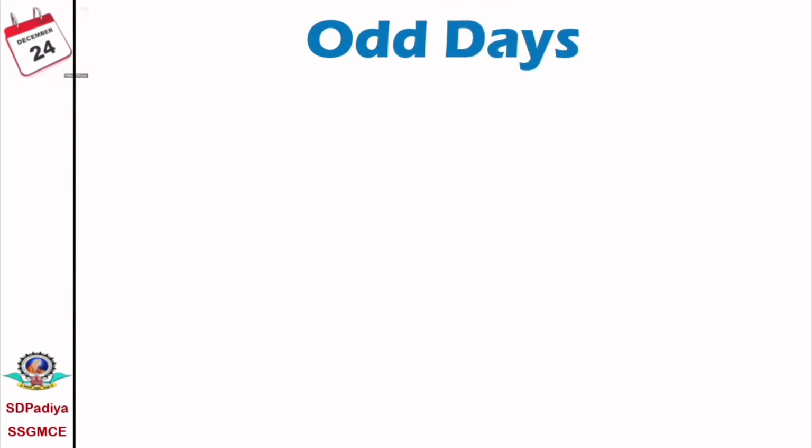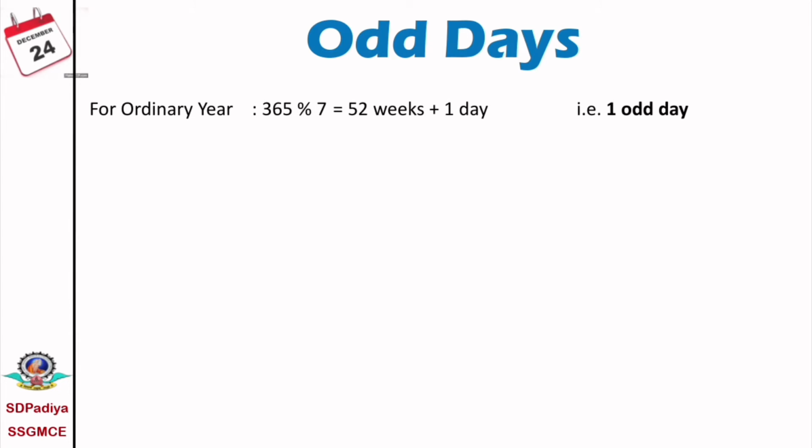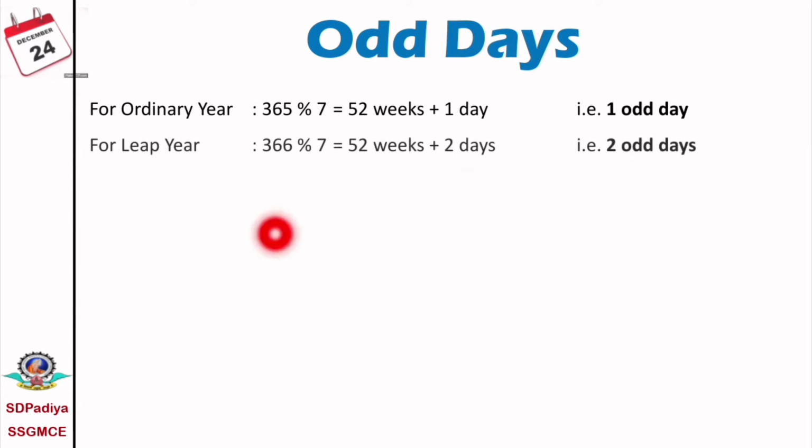Now, we'll calculate the odd days for the years. For an ordinary year, we have 365 days. If we calculate 365 mod 7, it means 52 weeks and 1 day. Therefore, for the ordinary year, we have 1 odd day. While for a leap year, we have 366 days. If we calculate 366 mod 7, there are 52 weeks and 2 days. That is 2 odd days.